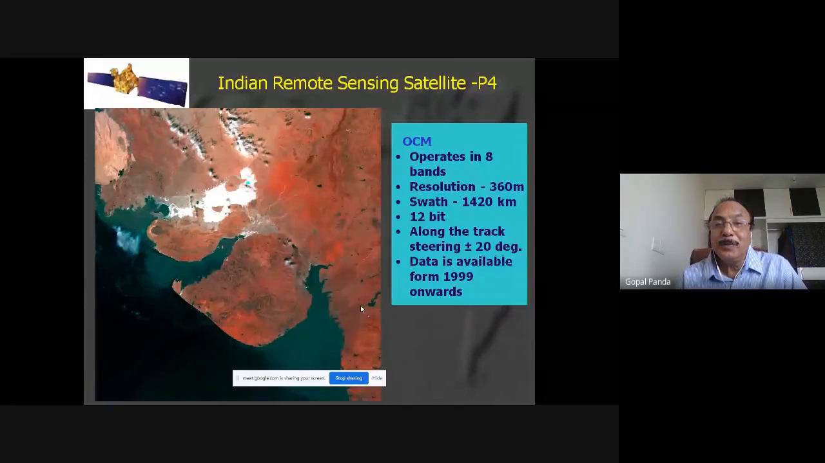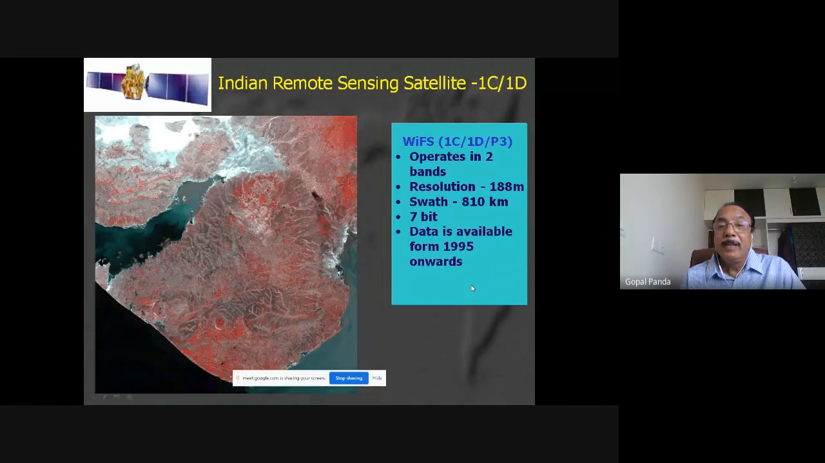Then this is the satellite IRS-P4, the Indian remote sensing satellite called OCM, Ocean Color Monitor. It operates in 8 bands with 360 meter resolution, 1420 kilometer swath, and 12 bit data. That means 2 to the power 12 ranges of pixel values can be obtained for a particular pixel area. And along-the-track scanning data is available from '99 onwards; we are getting the data of this satellite.